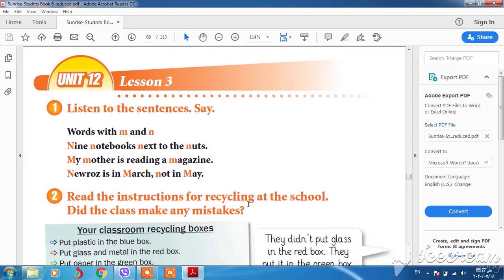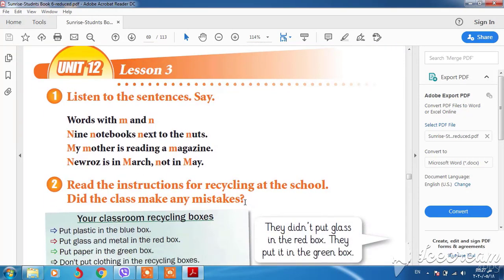And this lesson is also about the sounds m and n. Words with m and n. My notebook is next to the nuts. My mother is reading a magazine. No, Rose is in May, not in May. In March, not in May, okay?